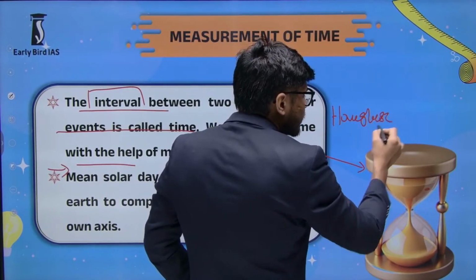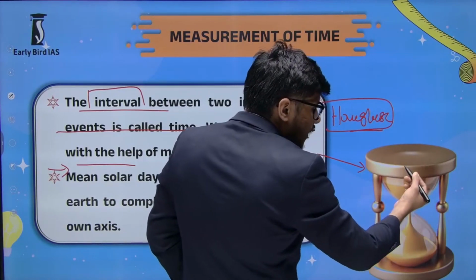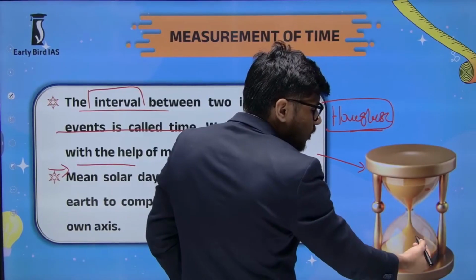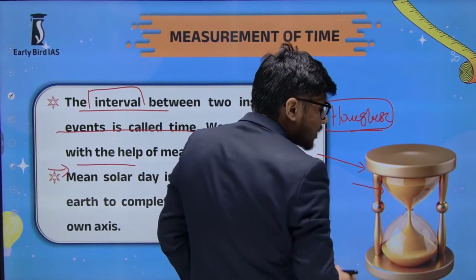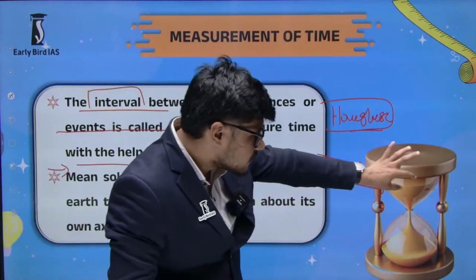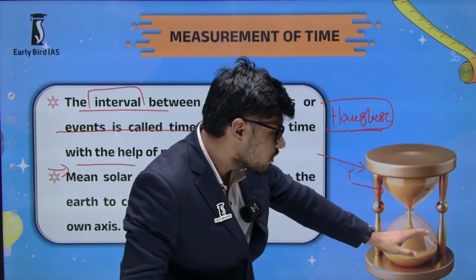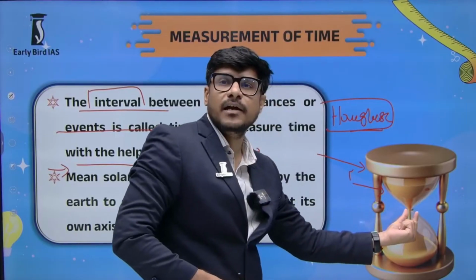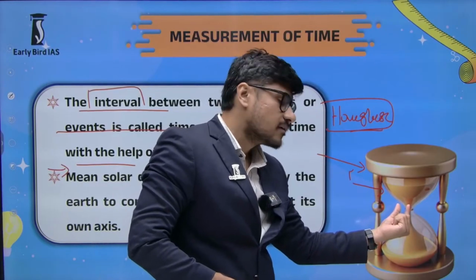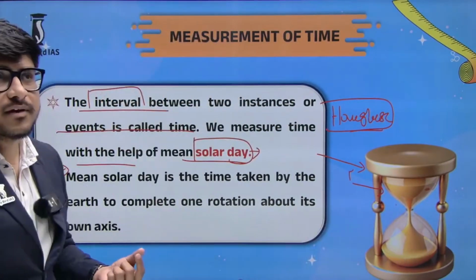In this clock there is sand, and the time it takes for the sand to move from the upper glass to the lower glass and get completely empty, that interval we used to measure as a time period. 1 hourglass, 2 hourglass, 3 hourglass.